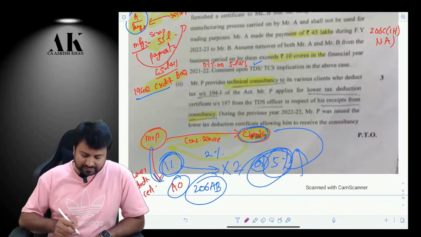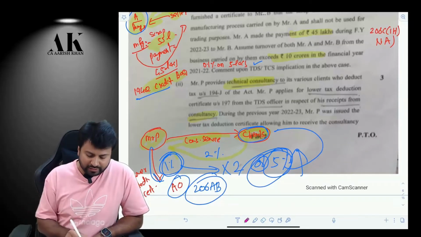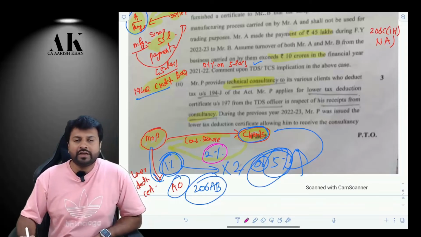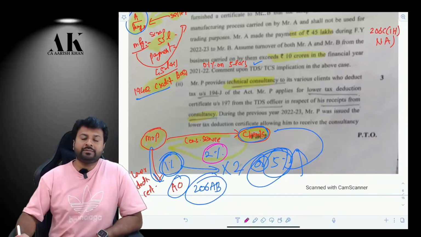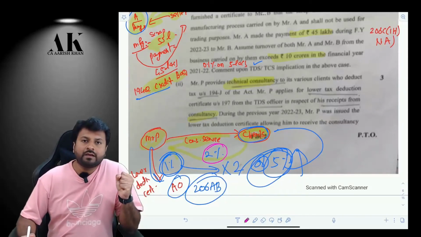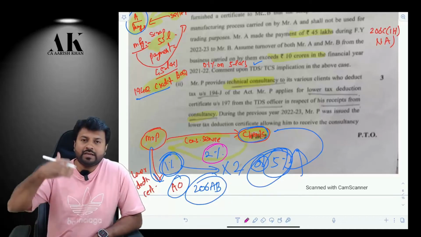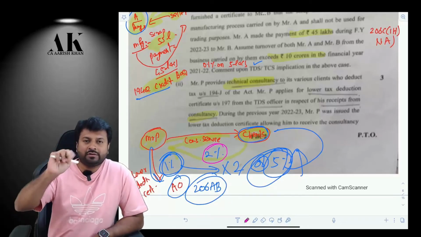If the services are provided in the form of technical consultancy, then the payer has to deduct TDS at the rate of 2%, because in 194J, technical consultancy services are liable for TDS as FTS, fees for technical services. Fees for technical services include consultancy services. So if it is an FTS, you have to deduct TDS at the rate of 2%. So I am making you a payment of FTS, and I am supposed to deduct TDS at the rate of 2%.